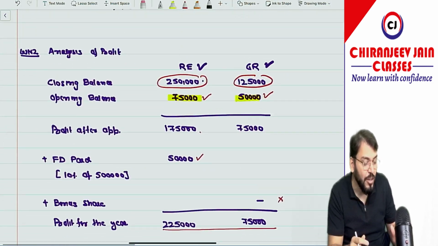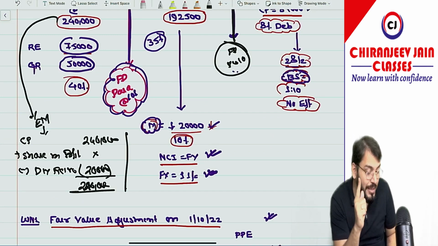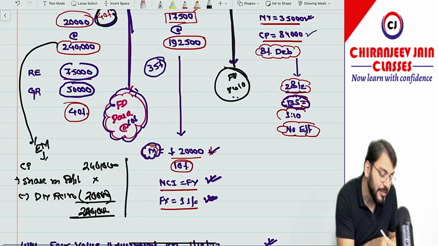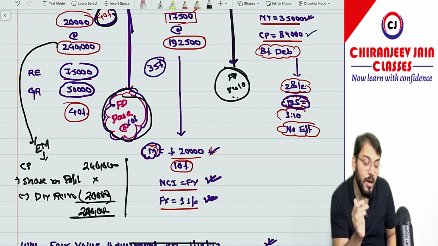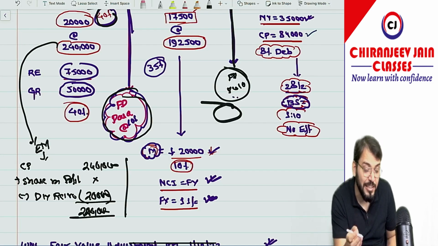So there were 3 points where there was a doubt. First was goodwill, you have understood. Second, dividend paid, you have understood. So dividend paid initially I have done as per the ICAI solution. So they have taken this assumption, and I have also taken this assumption now. However, in my previous solution, I had taken the assumption that it was paid after the date of acquisition, that is when the control was obtained.